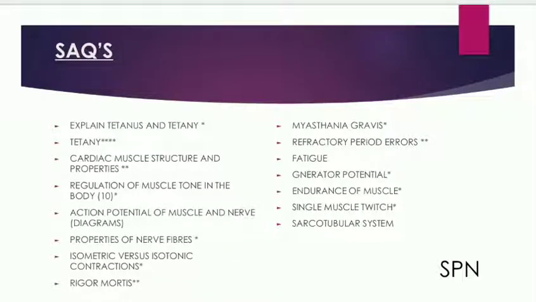Explain tetanus and tetany. Cardiac muscle structure and properties. Regulation of muscle tone in the body. Action potential of muscle and nerve with diagrams. Graphic also. Properties of nerve fibers.